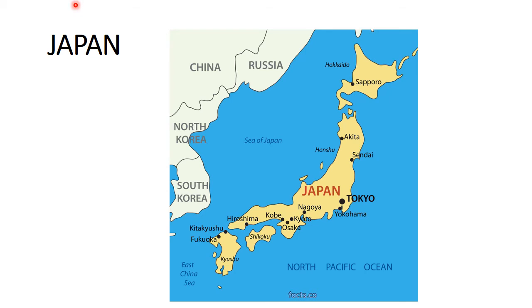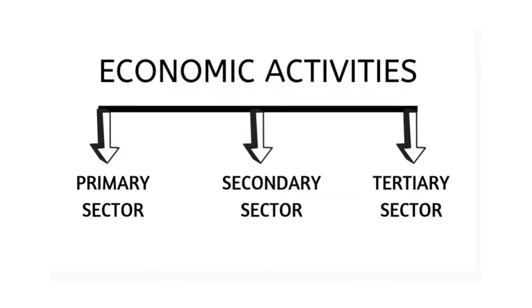Children like Vikas and Sakal, people are engaged in various activities. We saw Vikas sold fish, and Sakal got a job in a computer firm. So people all across are involved in some kind of economic activity, and this economic activity we can divide into three sectors. Now, which are the three sectors? First one is the primary sector, then the secondary sector, and the third is the tertiary sector.